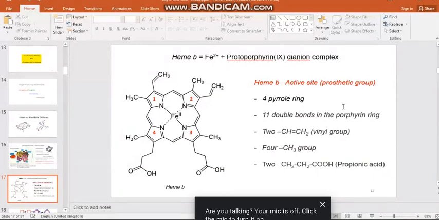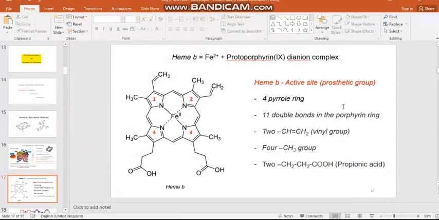Heme is nothing but iron in the plus 2 oxidation state and protoporphyrin 9 dianion. It's a dianionic ligand: iron is in the plus 2 oxidation state, and the ligand is in the minus 2 state. The two NH protons will be relieved and it will act as a dianionic ligand.